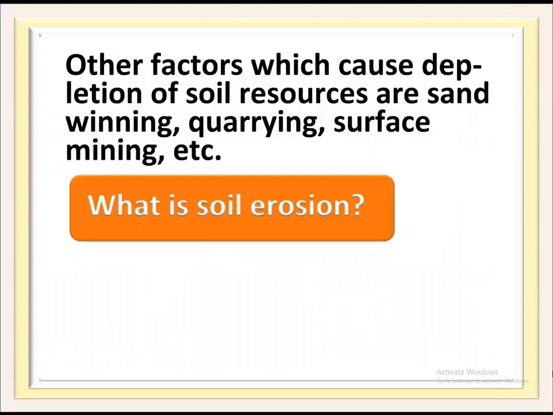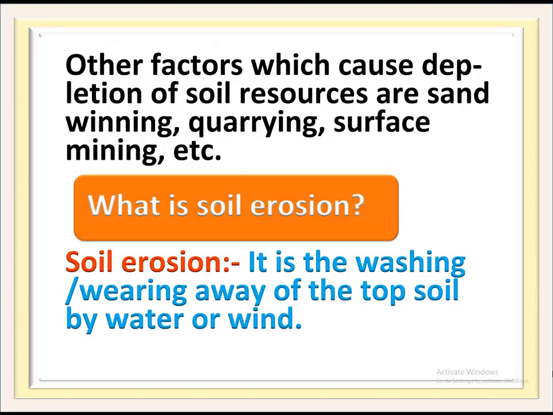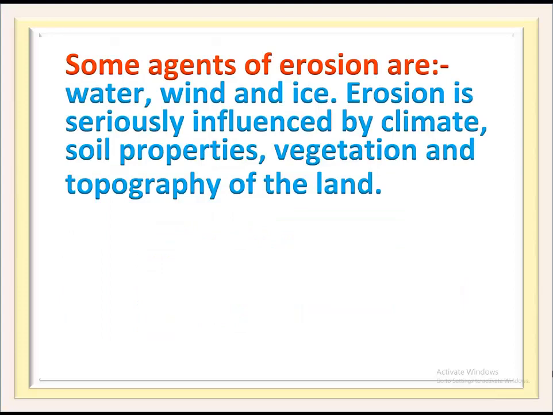What is soil erosion? It is the washing and wearing away of the topsoil by water or wind. Some agents of erosion are water, wind and ice. Erosion is seriously influenced by climate, soil properties, vegetation and topography of the land.